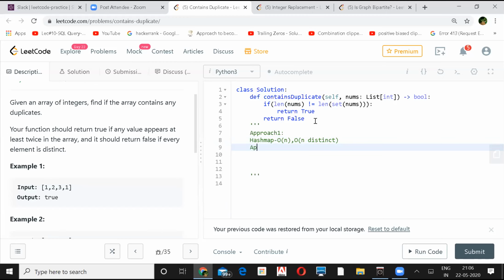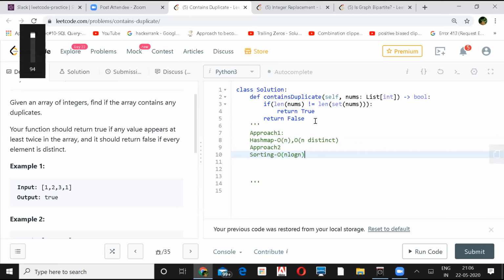Then what is our approach two? Sorting. Approach two is sorting. Considering any merge sort algorithm, it is n log n. I think there are ways in merge sort not to take extra memory, but it's up to us to say to the interviewer, okay, sorting can also take extra memory. Or you can say, we are assuming this is a super efficient sorting algorithm that does not take extra memory.